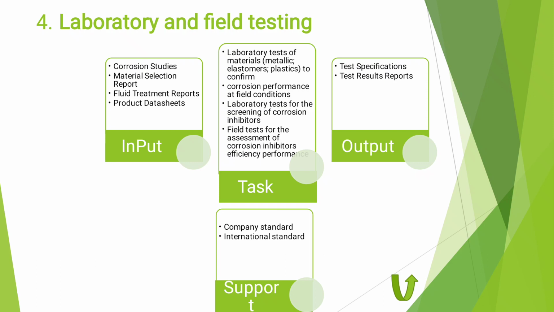So the task is laboratory test of material, which means compatibility with metallic or elastomeric plastics, corrosion performance at field condition, laboratory test screening of corrosion inhibitor, and field test for the assessment of the corrosion inhibitor. The input is the corrosion study, material assessment report, fluid treatment report, and product data sheets, and the output is the test specification and test result reports.